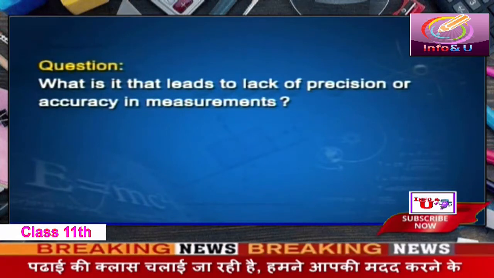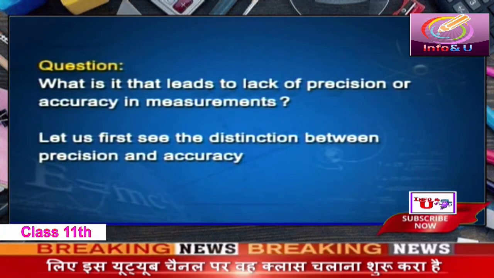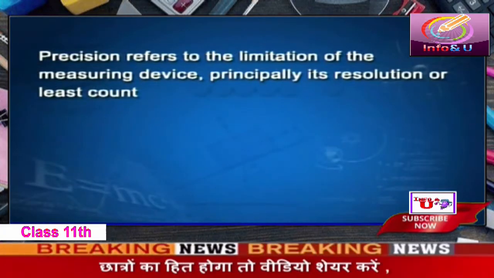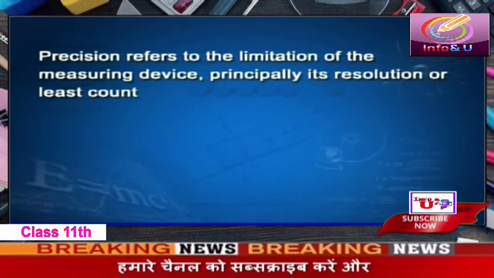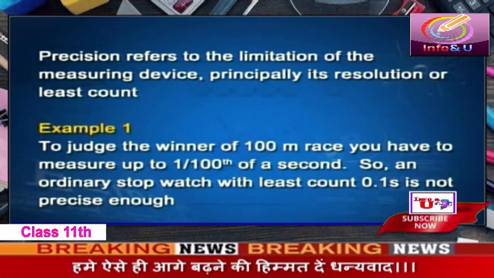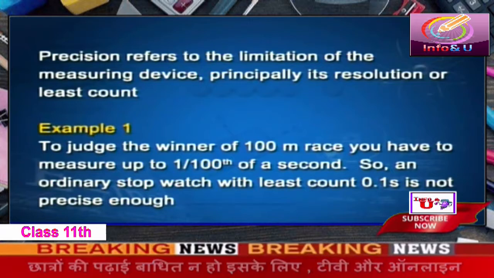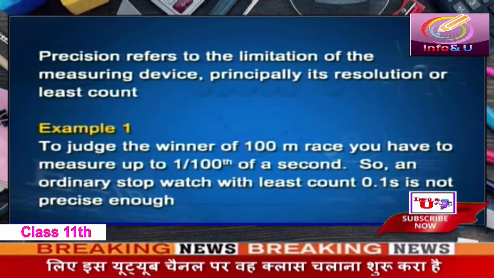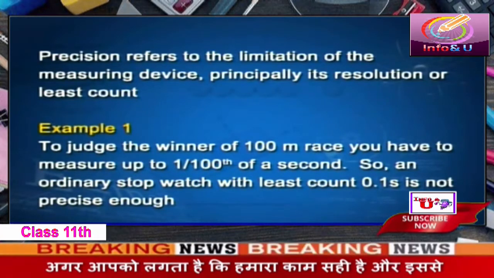So we may ask a question: what is it that leads to lack of precision or accuracy in measurements? Let us first see the distinction between precision and accuracy. What is precision? Precision refers to the limitation of the measuring device, principally its resolution or least count. Example: to judge the winner of a 100-meter race, you have to measure time to the accuracy of 1/100th of a second. So an ordinary stopwatch with least count 0.1 second is not precise enough.